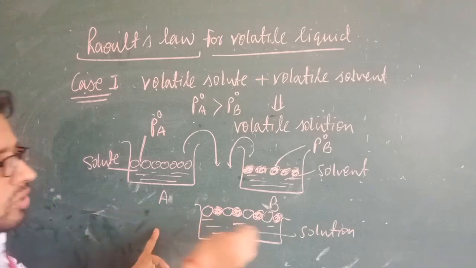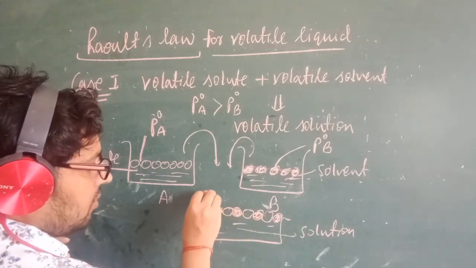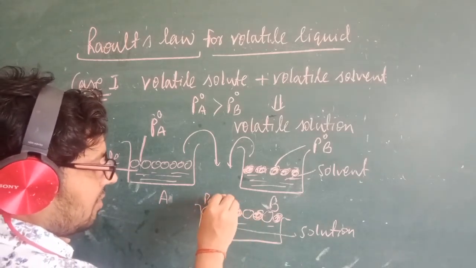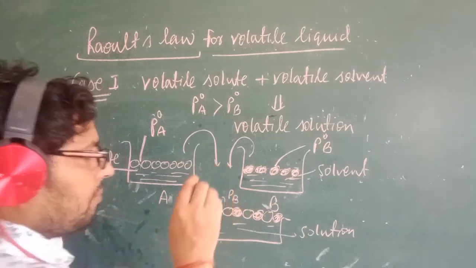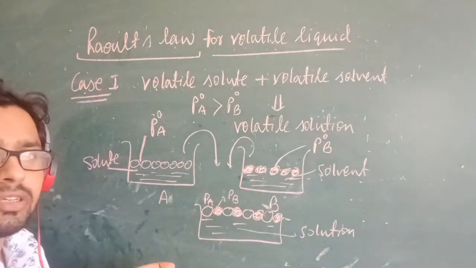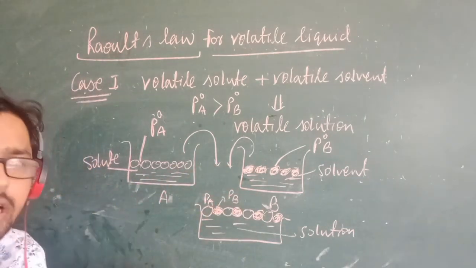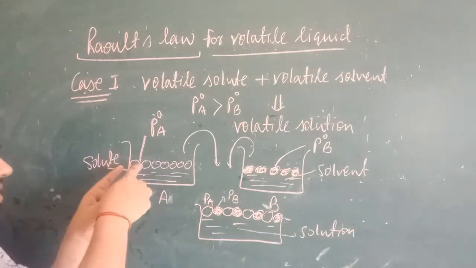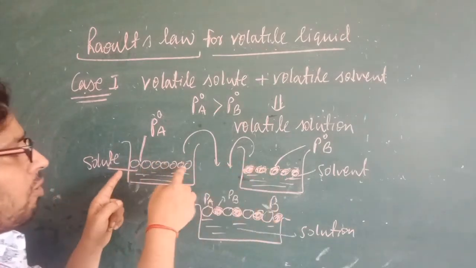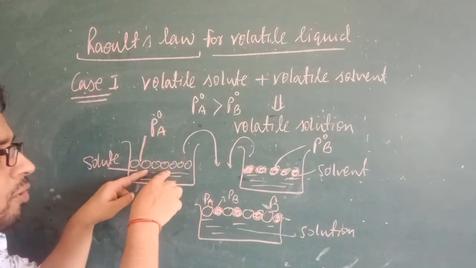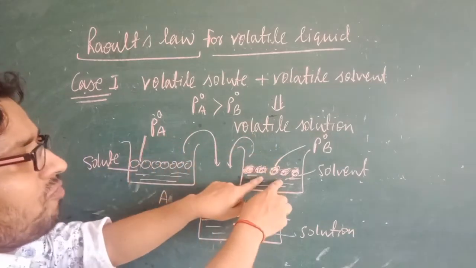This is the solution. In the solution, this is the pressure PA and this is the pressure PB, because the number of particles is going to change in the solution, so pressure is also going to change. Here this is pure, and this is also pure. The number of particles is only for the pure solute, and here only for the pure solvent.